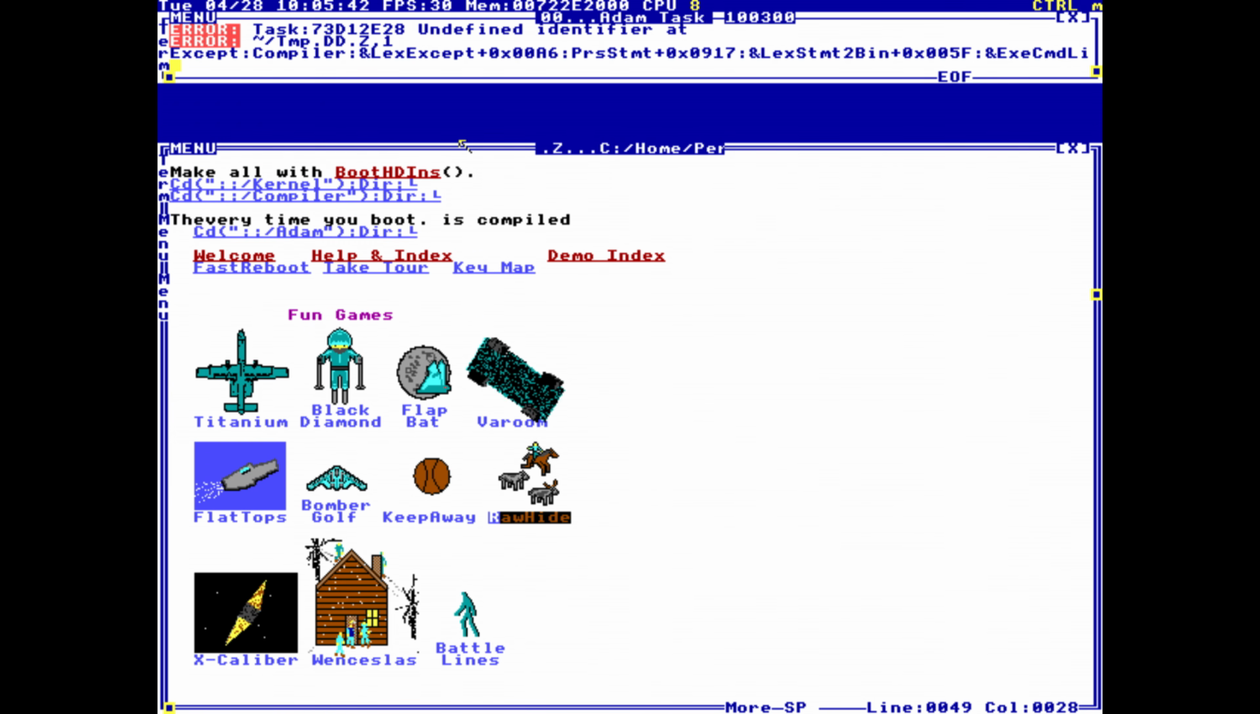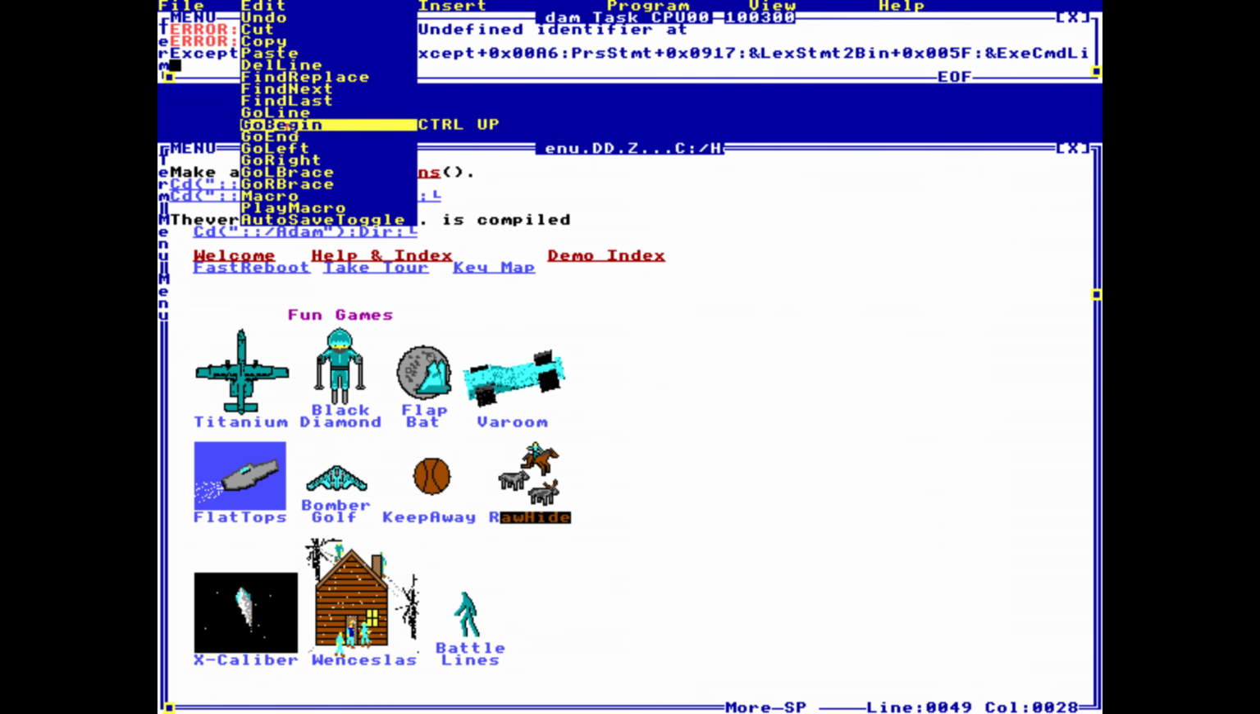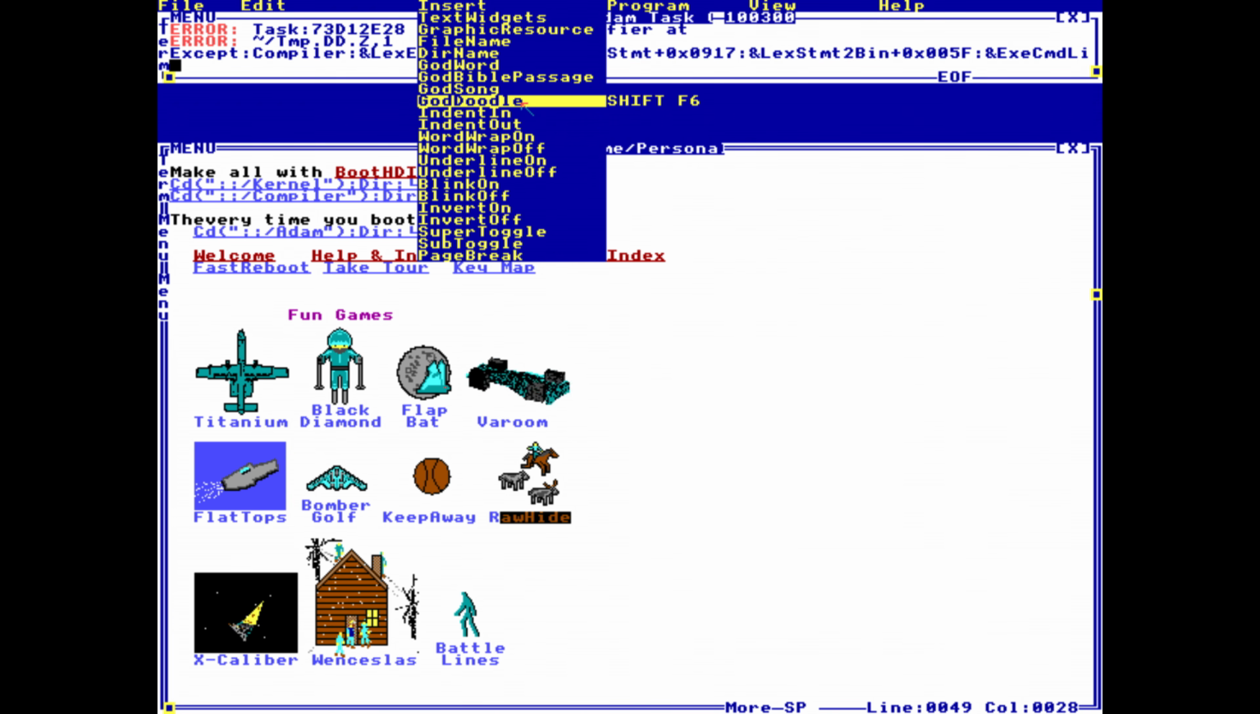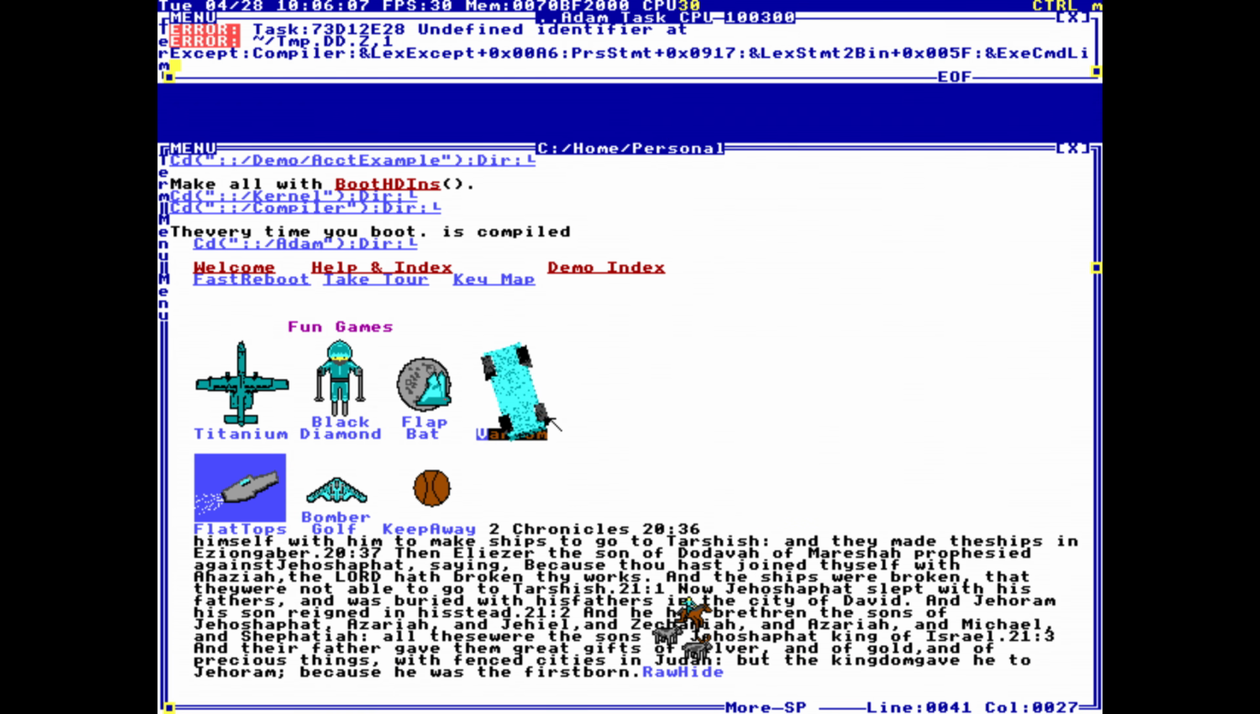No. I just found out that we can head over to this top menu panel and there's more options. Save, abort, exit, edit, and a bunch of stuff. Insert, graphic resource, God Bible passage, God song, God doodle. What is God Bible passage? 2 Chronicles 20:36, that's from the Bible.